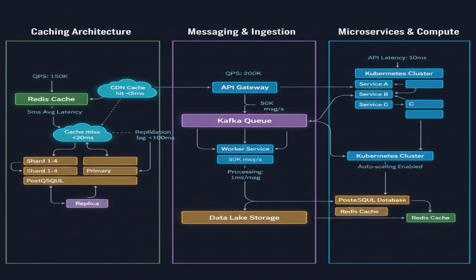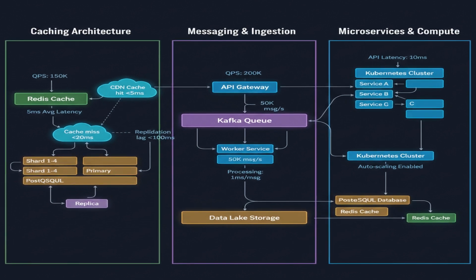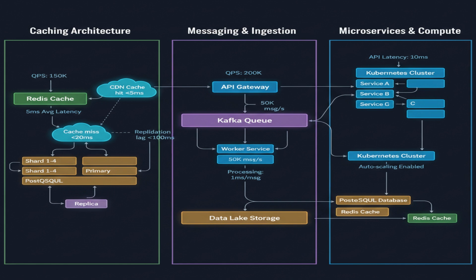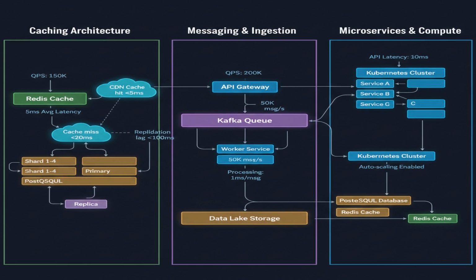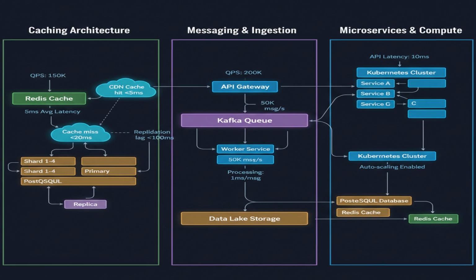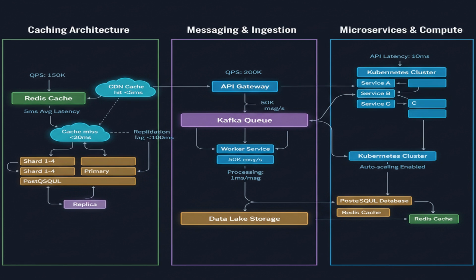Remember those 250 million hours streamed daily? To handle that volume, we need to shard our database horizontally. We'll shard by product category using consistent hashing. Consistent hashing ensures that data is evenly distributed across shards and minimizes data movement when shards are added or removed.